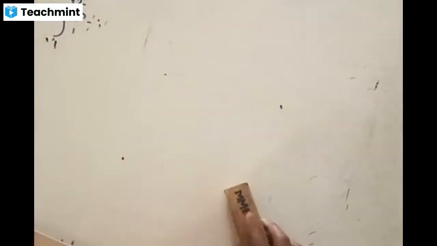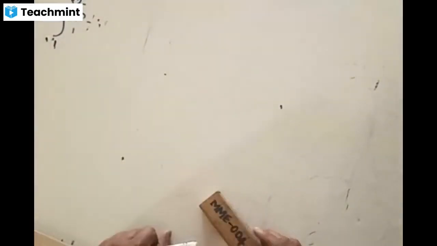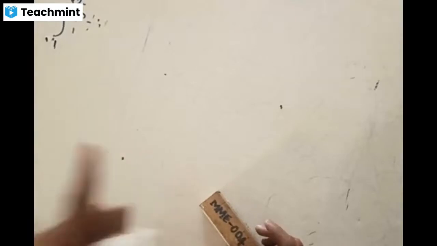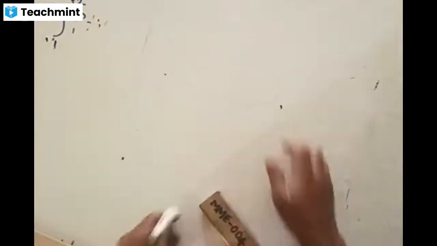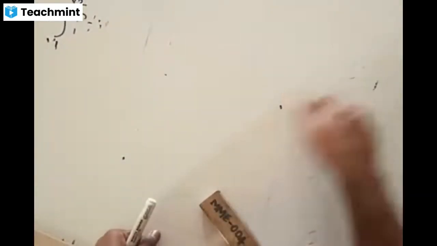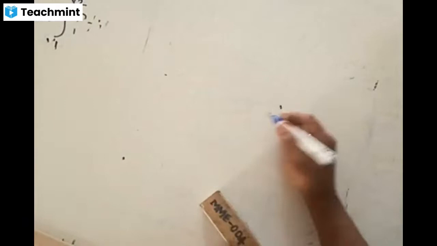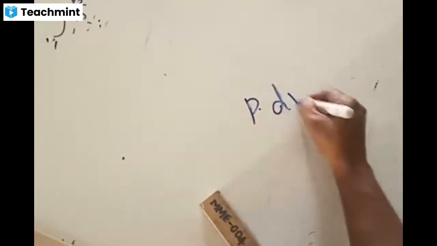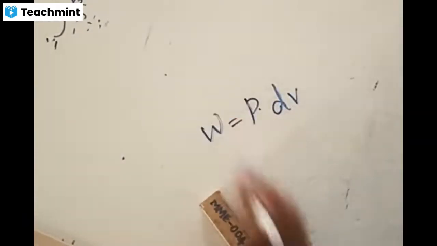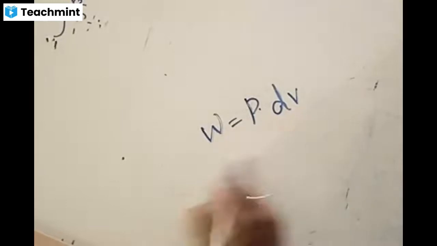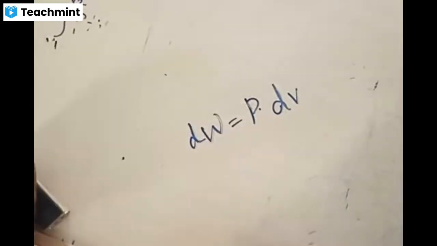Fine. So it's nothing difficult, only making use of the equations. To solve this, what should we know? First of all, we should know PV equals nRT. Secondly, we should know that a small part of work done, dW, is given by P times dV. Pressure into volume gives work done. Remember this from now onwards. Pressure into volume always gives rise to work done. When I say small volume, I say this is small work done.